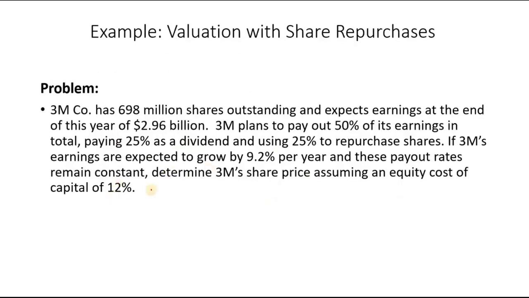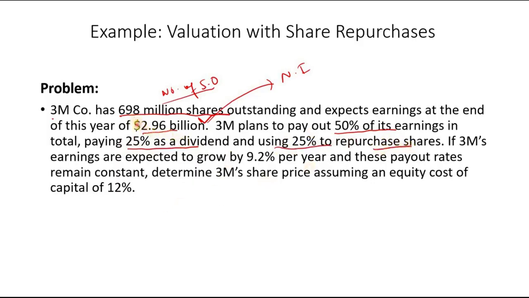Okay, let's read this question. The problem says that the 3M company has 698 million shares outstanding, so that is the number of shares outstanding, and expects earnings at the end of this year of 2.96, so that is net income, right? The company plans to pay out 50% of its earnings in total, paying 25% as dividend and using 25% for share repurchase, okay?